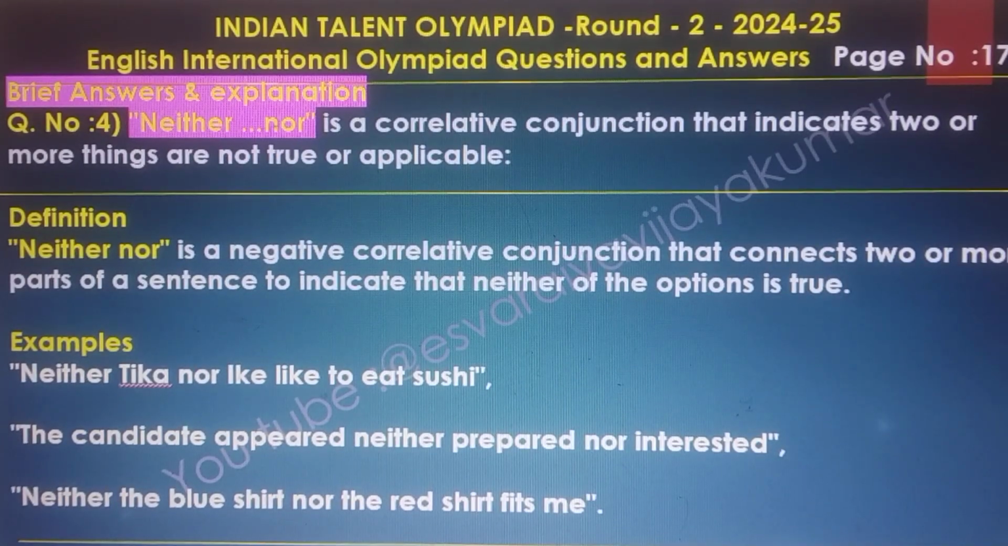And neither, dot dot dot, nor is a correlative conjunction that indicates two or more things are not true or applicable. The definition: neither nor is a negative correlative conjunction that connects two or more parts of a sentence to indicate that neither of the options is true. Example: Neither Tika nor Mike likes to eat sushi. The candidate appeared neither prepared nor interested. Neither the blue shirt nor the red shirt fits me.